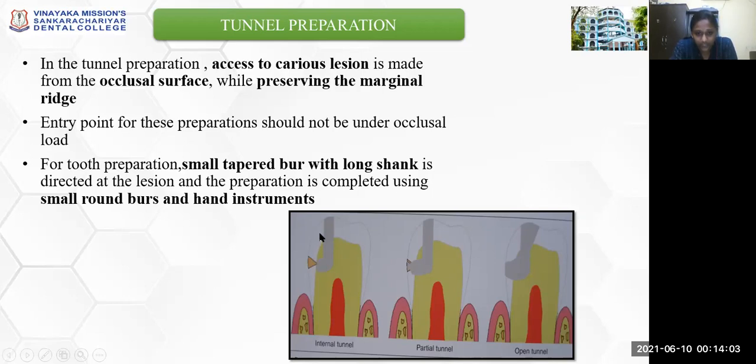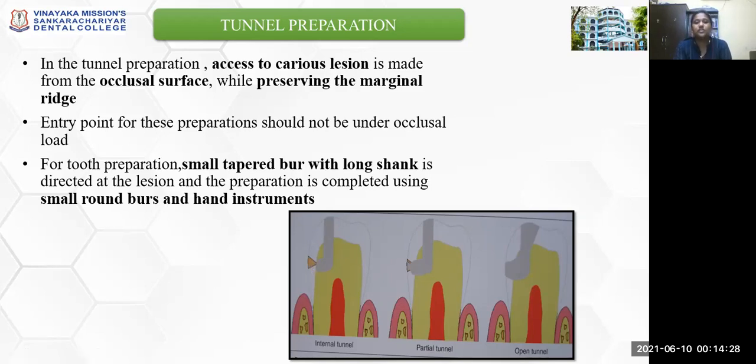Whereas in this tunnel preparation, you can approach this directly from the occlusal part, preserving the marginal ridge. From the occlusal part you start, and then you take a curve after reaching the proximal caries. So here your dentin is being preserved as well as the caries has also been addressed.